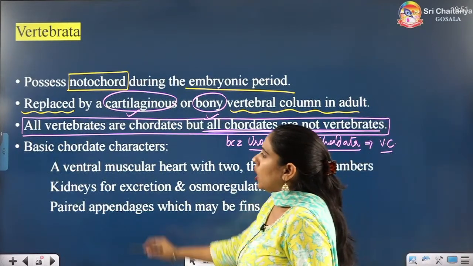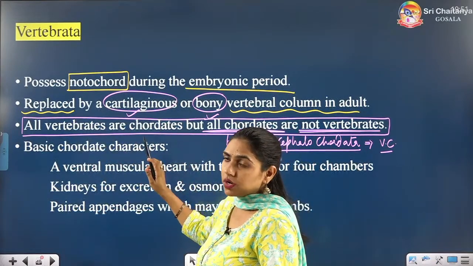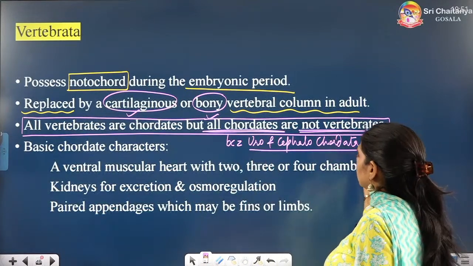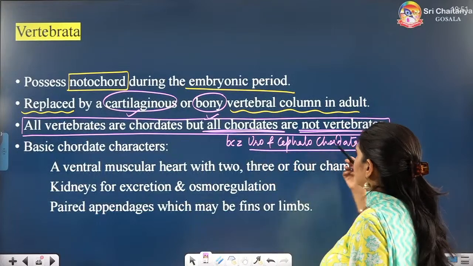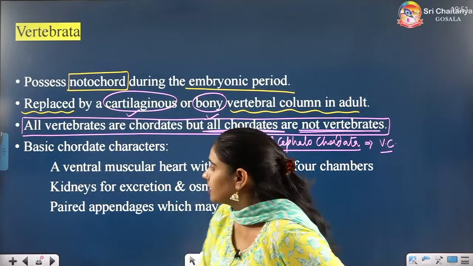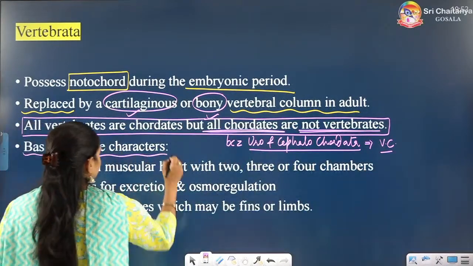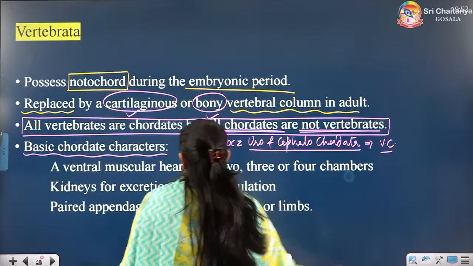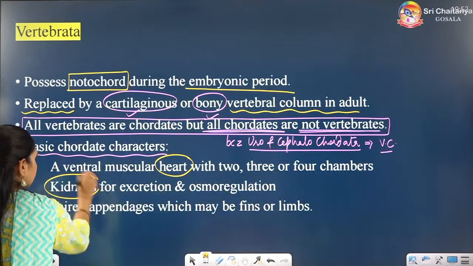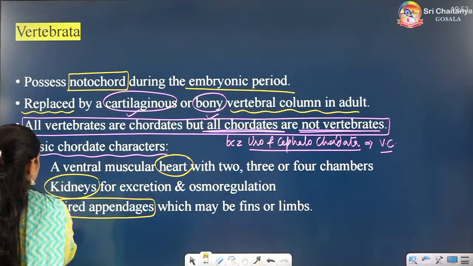That is why all the vertebrates are chordates, because they have notochord, but all the chordates are not vertebrates, because in some of the chordates they don't have vertebral column, so they are not vertebrates. Alright. Now, basic chordate characters. What are the basic chordate characters? You will see heart in them, you will see kidneys in them, and you will see paired appendages in them.